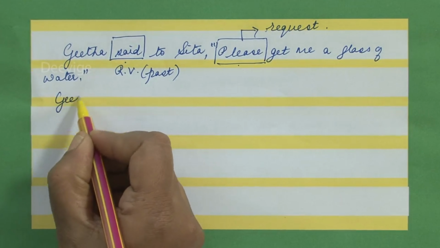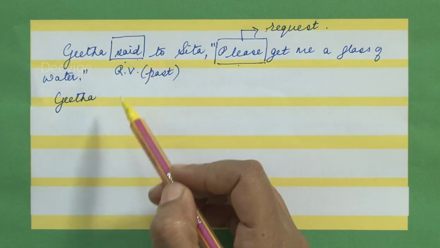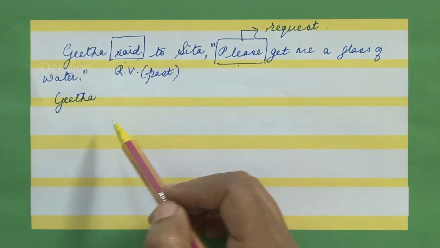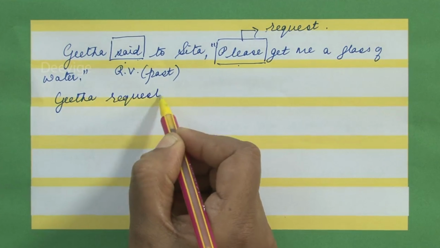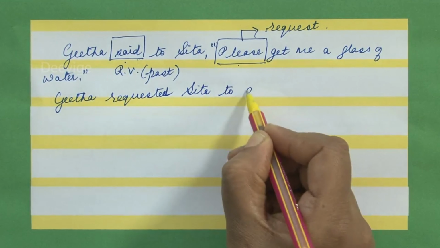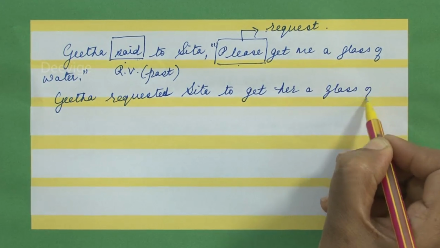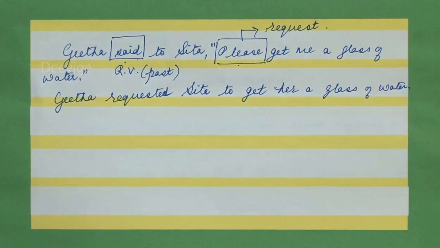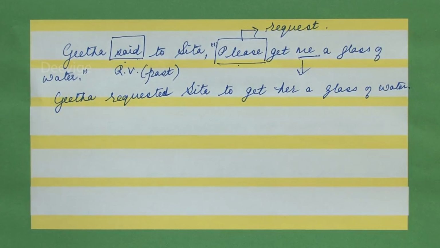Very simple. We shall write it as Geeta. Now so far you have been retaining the word said as it is. But now you will not write it as said. You will write it as requested. So, Geeta requested Sita to get her a glass of water. Full stop. I repeat, Geeta requested Sita to get her a glass of water. Listen, me changes to her. Yes, me changes to her.